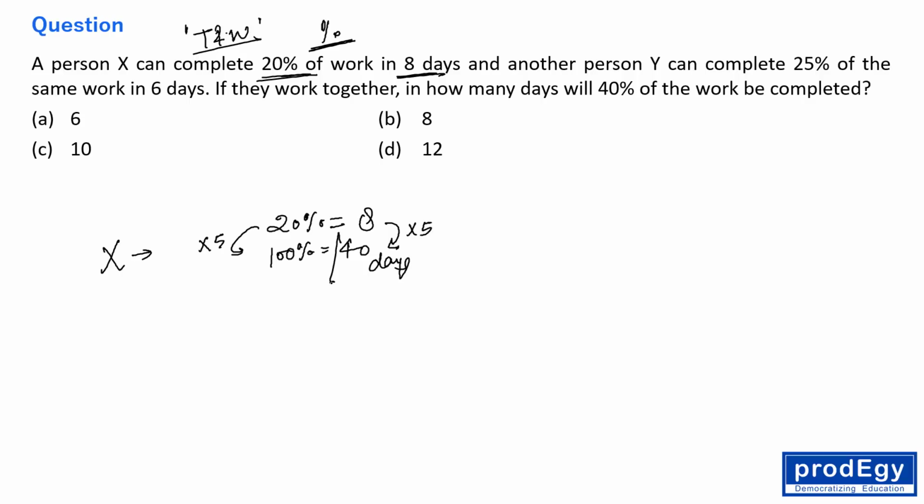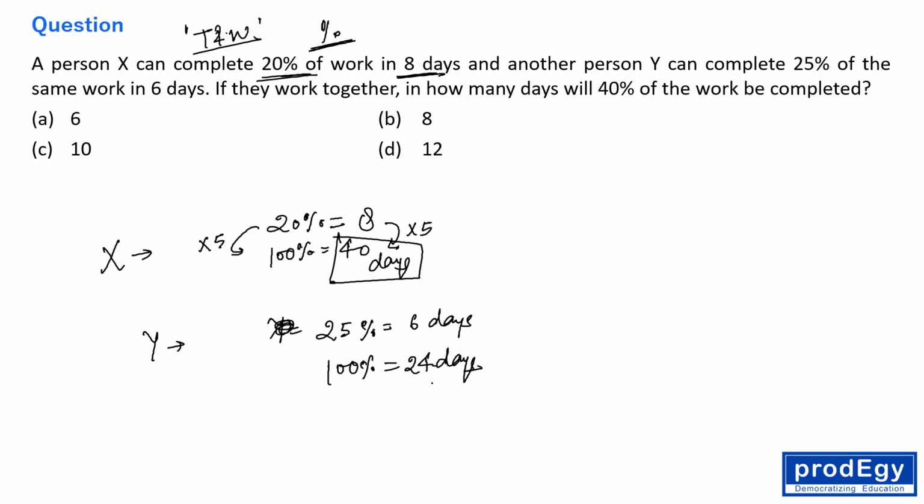Okay. Now, what about Y? Y can complete 25% of the work in 6 days. 25% means 1/4. So 1/4 of the work in 6 days, then the complete work in 24 days, right? So Y can complete the total work in 24 days.